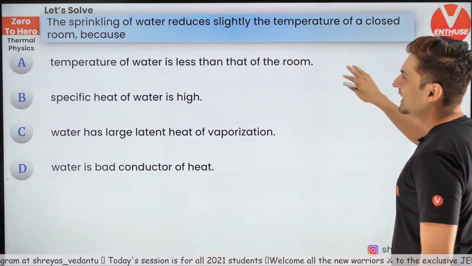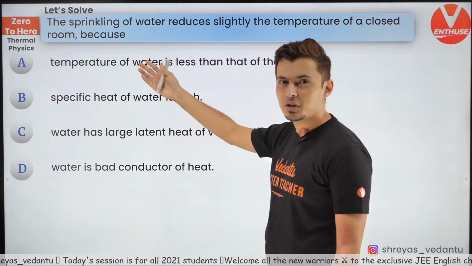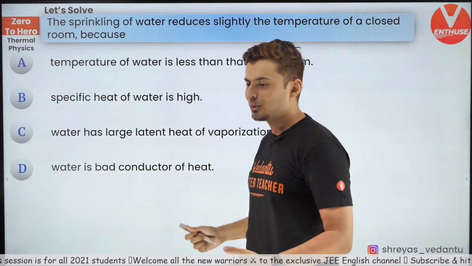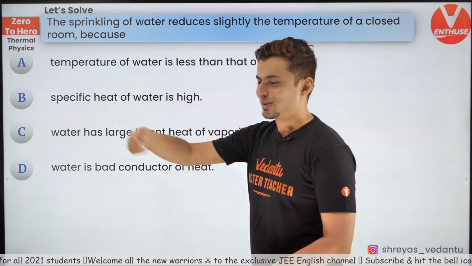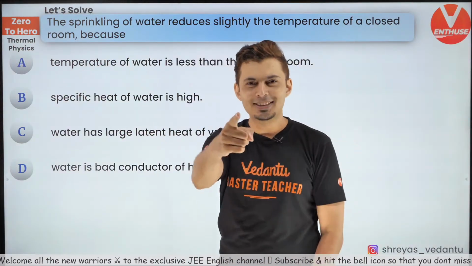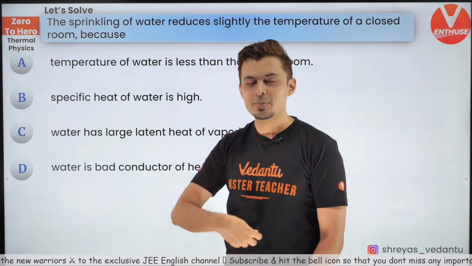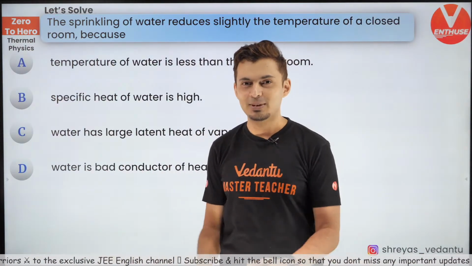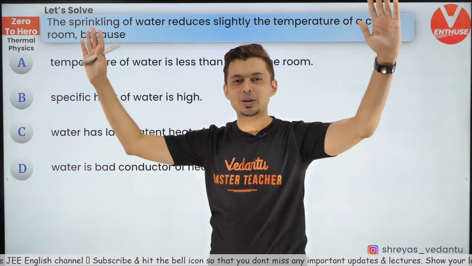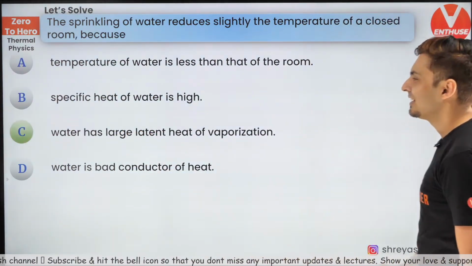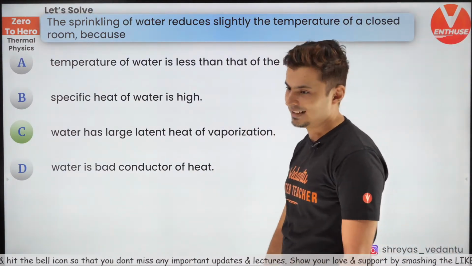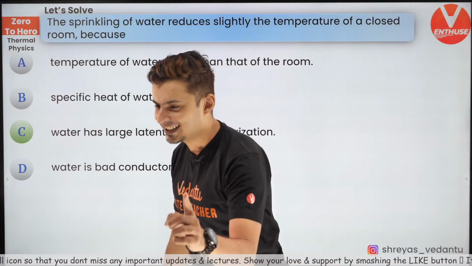Okay, by the way, this is hot summer time, and I'm pretty sure many of you who do not have AC and many of you who do not want to install an AC would have sprinkled water on the cloth somewhere and then lie down on the bed. Have you guys done that? It's very nice. Sprinkle water on the bed on a hot summer day and let the wind blow, and then you sleep on it nicely. It's so relaxing, so peaceful, guys. And the reason for that is because water has large latent heat of vaporization. So what happens is that